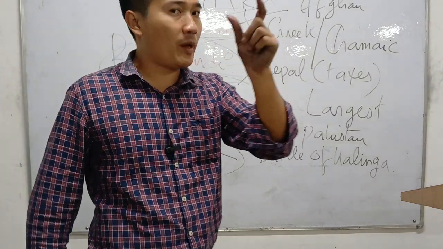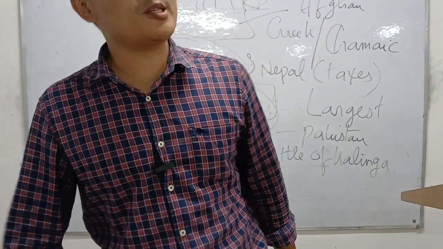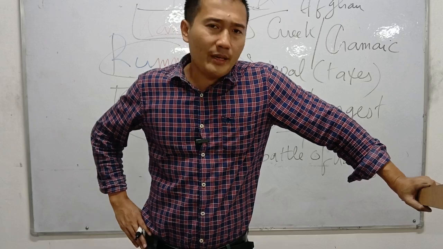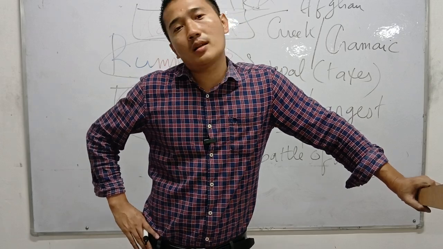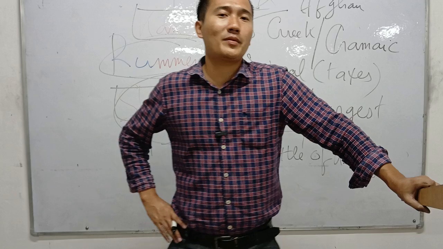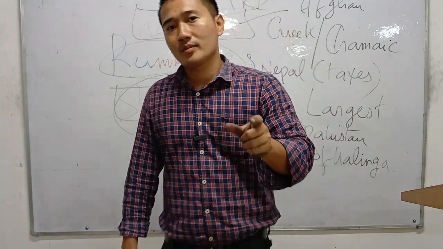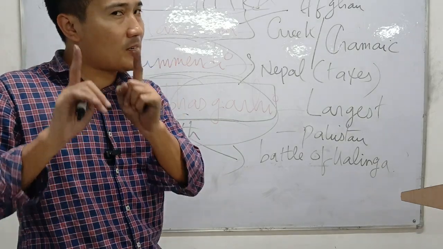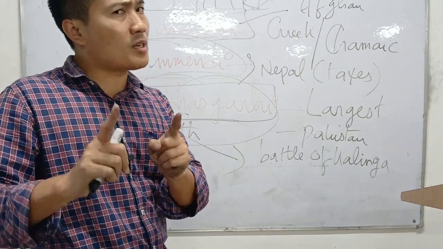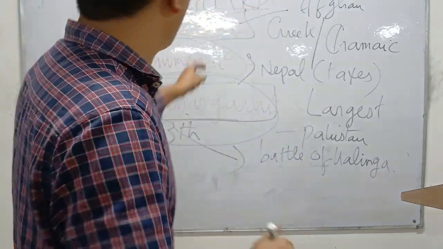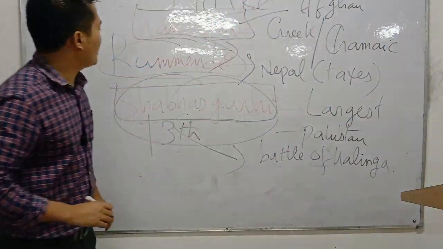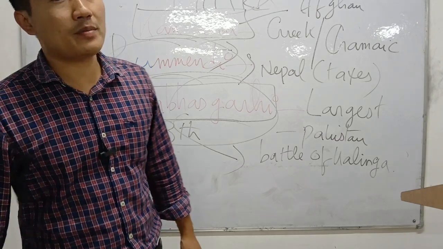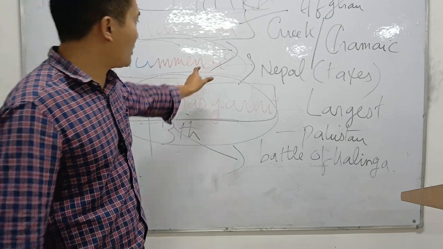Rumindi pillar inscription is located in present-day Nepal, and it is the only inscription which talks about the collection of taxes during the Mauryan period. This is too important. The taxes of the Mauryan dynasty are generally found in the Rumindi inscription. Rumindi is in Nepal. This is too important.